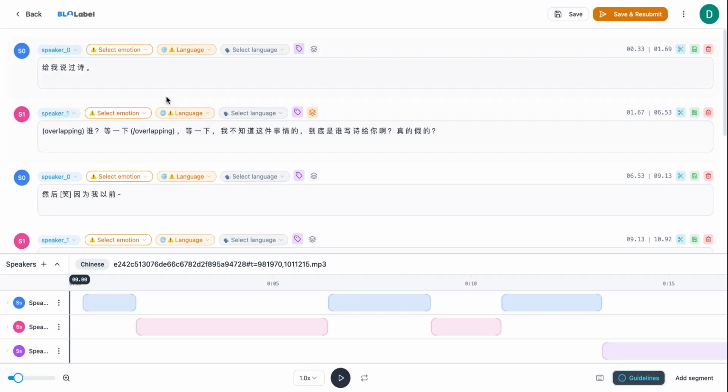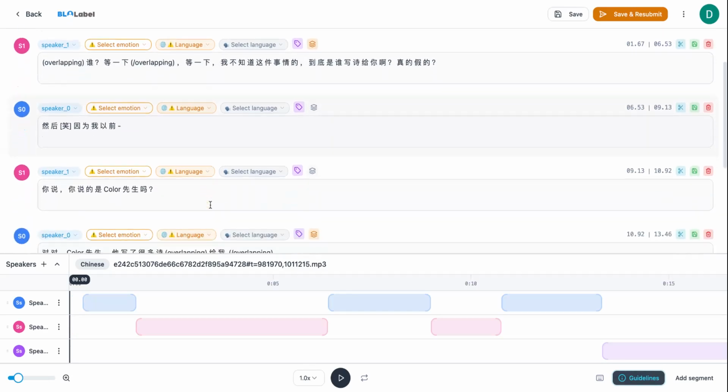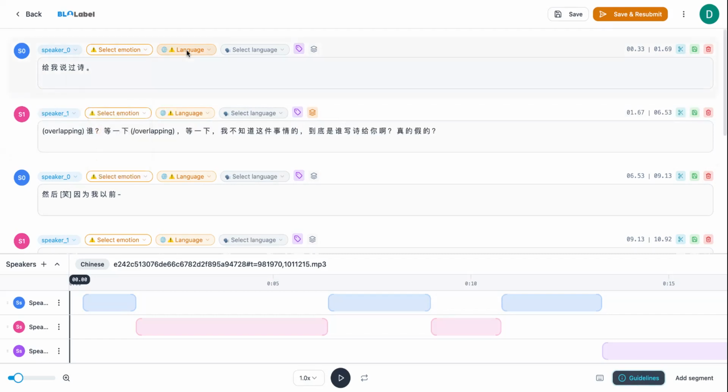So we open and edit this, and then we are able to go back in. As we can see, we didn't select emotion, we didn't select language, and we didn't select the actual accent. So please fix these issues. And then once you're done and you look over it for the final time, please save and resubmit.